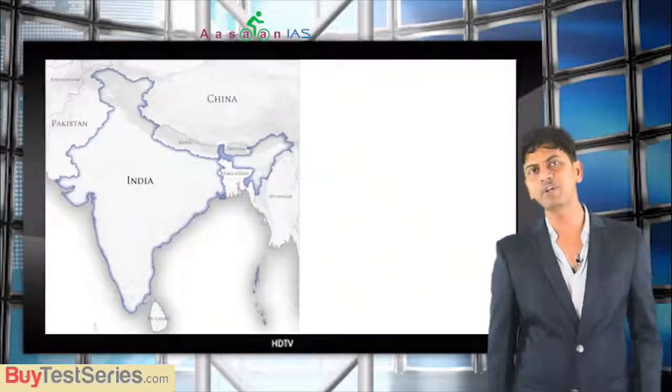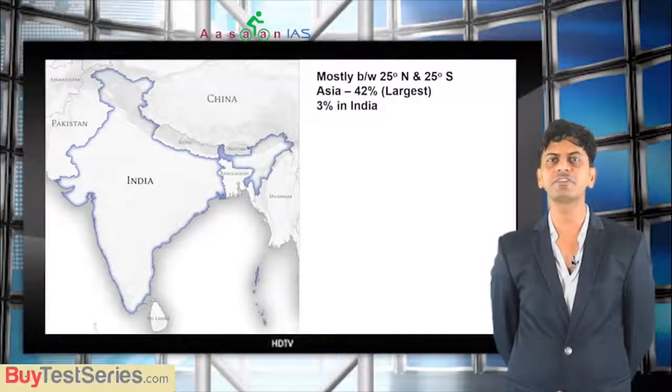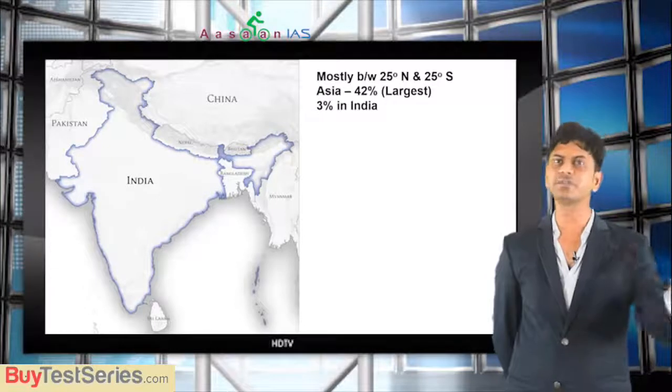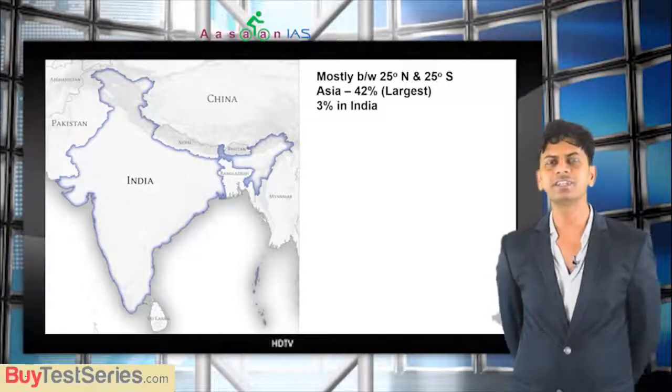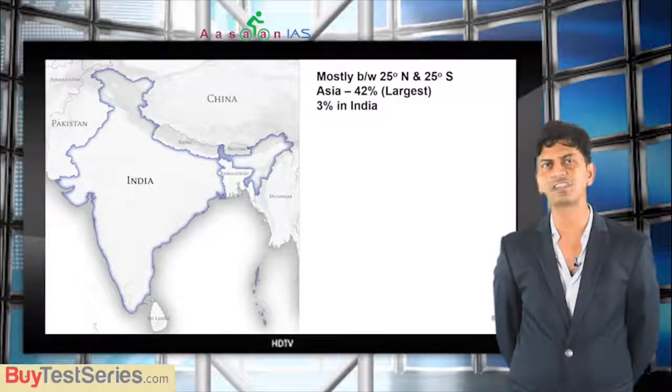Where they are located. Important mangroves. First, if you see the distribution, they are mostly found between 25 degrees north and 25 degrees south. That means in the tropics. If you increase the latitude, they decrease. And in India, it is 3% of the world mangrove cover, and Asia has 42%, which is the largest.